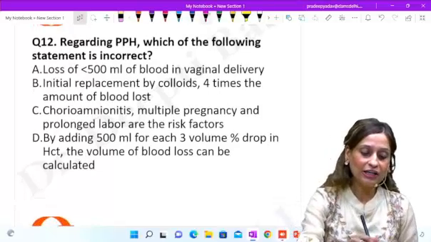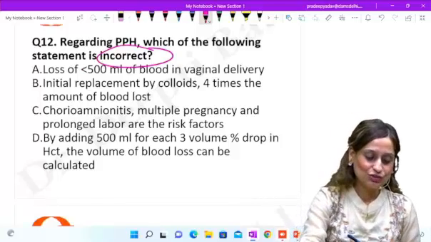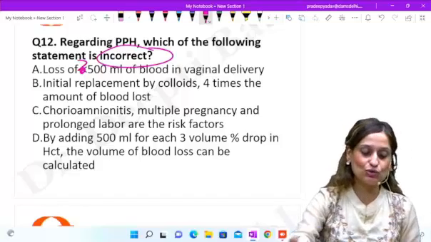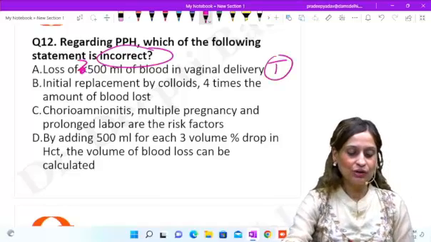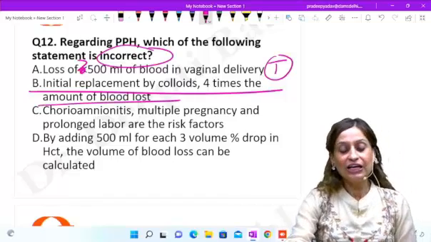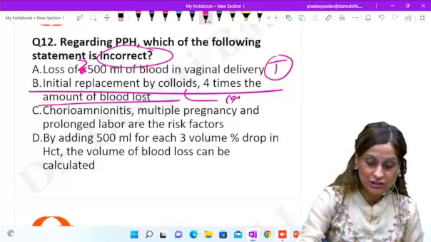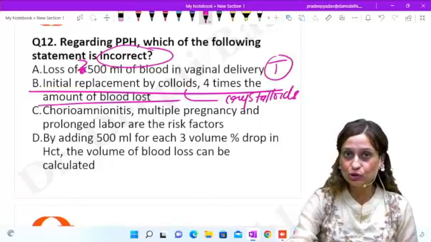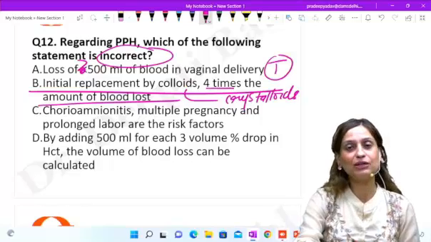Then regarding postpartum hemorrhage, which of the following is incorrect? So sorry, this is a wrong sign. This was increased. So loss of more than 500 ml in vaginal delivery, which is a true statement. Okay, and the incorrect statement is actually B. The initial replacement should never be with colloids. We have already taught you that initial treatment has to be with crystalloids, and it is going to be isotonic crystalloids. And how much do we replace? Not 4 times the amount of blood loss.